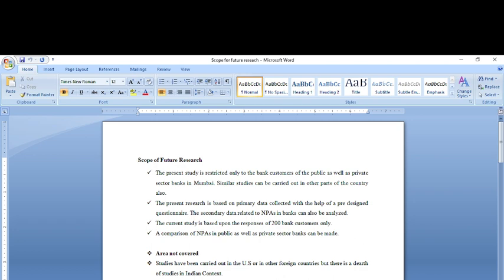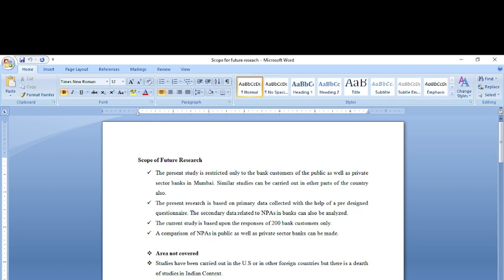So I would say the present study is restricted to the bank customers in private and public sector banks in Mumbai. Similar studies can be carried out in other parts of the country. I would say in the scope that the present study is collecting based upon primary data. The secondary data on NPAs can be studied. The current study is based on the data collected from 200 bank customers.